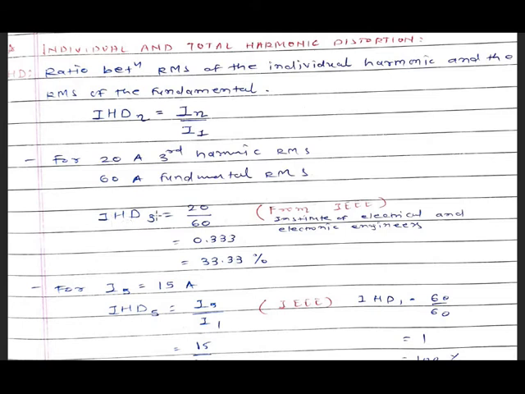Then IHD for the third harmonic will be I3 divided by I1, where I3 is 20 ampere, so 20 ampere divided by 60 is 0.333, equal to 33.33 percent.